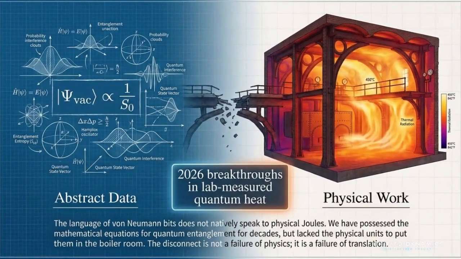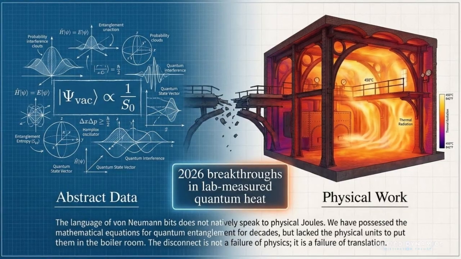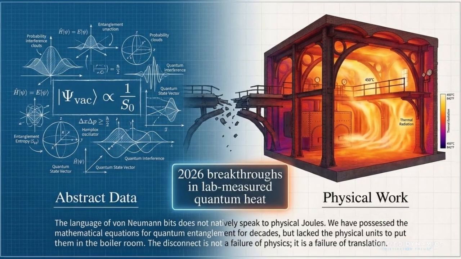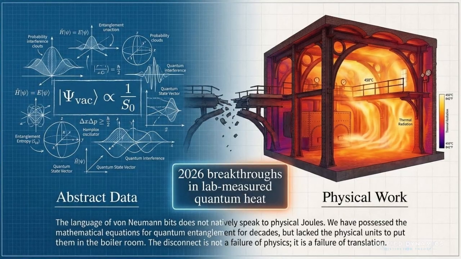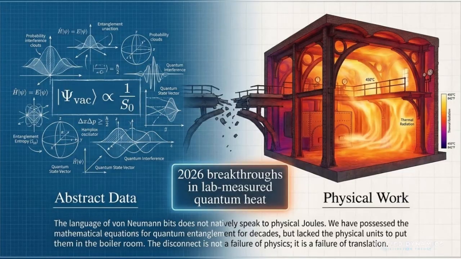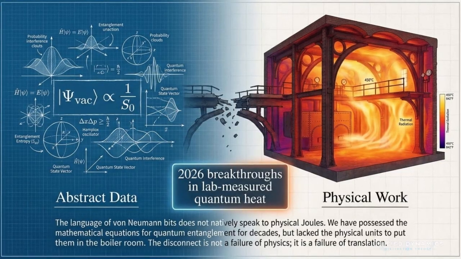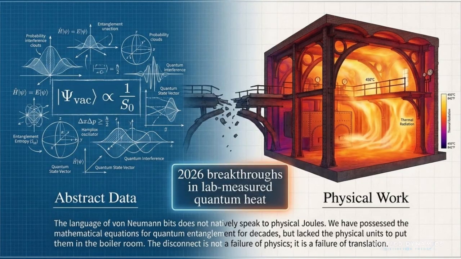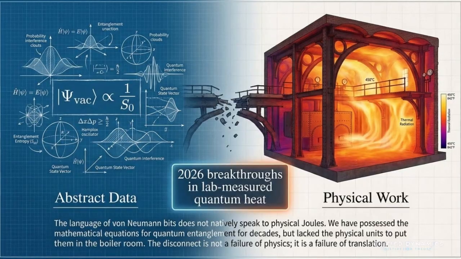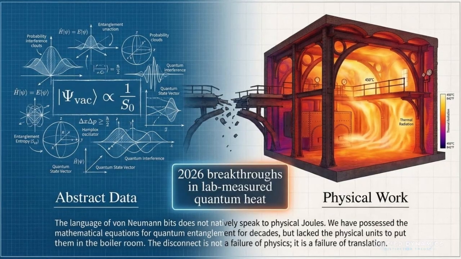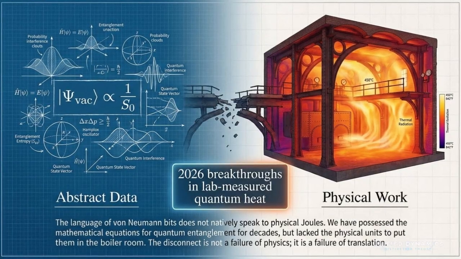Moving along to the translation gap, we have the abstract quantum side: wave functions, probability clouds, interference, entanglement entropy, and von Neumann-style information measures. That math is powerful, but by itself, it doesn't naturally tell a classical reviewer where the physical heat, work, or energy exchange shows up. Then we move into the boiler room: thermal radiation, pressure, temperature, and physical work. This is the language traditional thermodynamics understands.